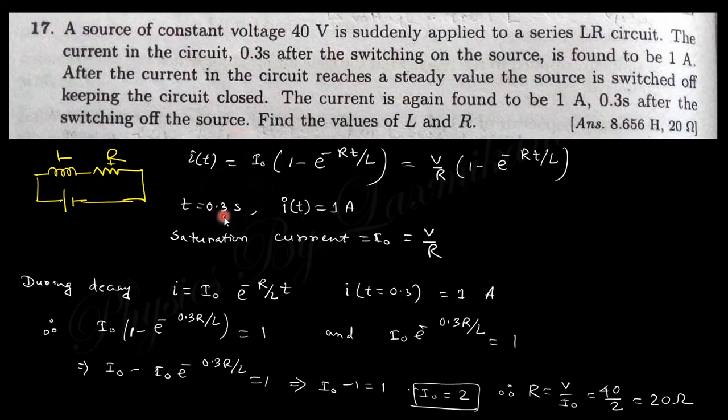So after 0.3 second the current will be 1 ampere, and then it becomes the saturation current. If you disconnect this voltage source and this is connected, then during discharging the current will be expressed like that. After t equal to 0.3 second, again this current will be 1 ampere. So put this into the expression, and you can easily find the value of I0. After getting the value of I0, you can find R equals V by I0.